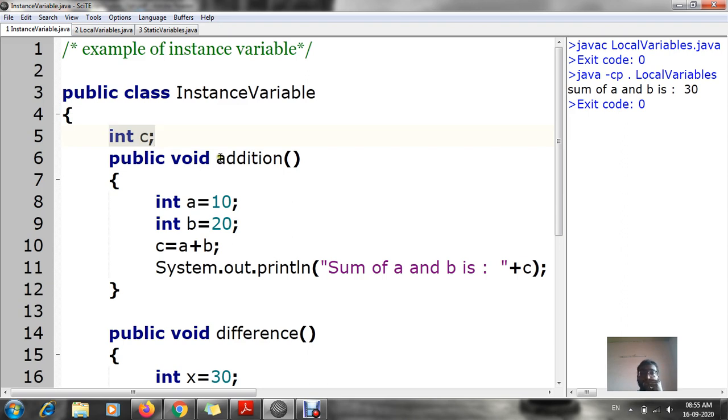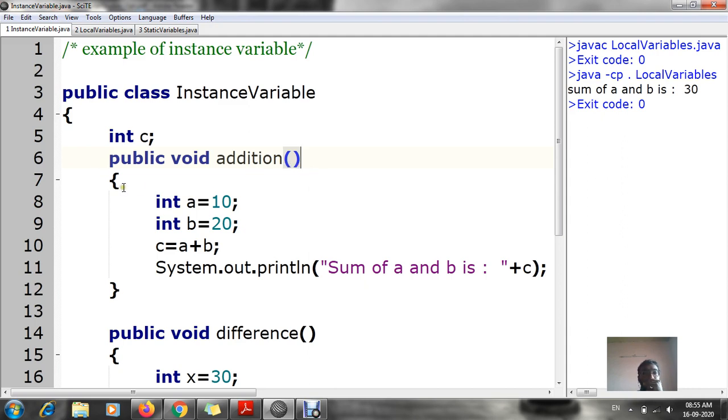We have inserted your addition method, public void addition, with empty parameters. Empty parameters means the round brackets open and close with no values inside.